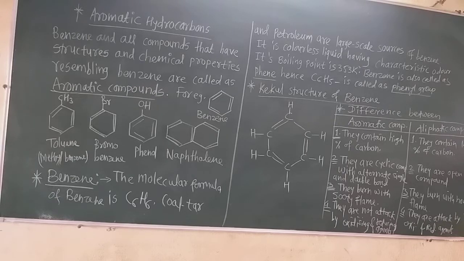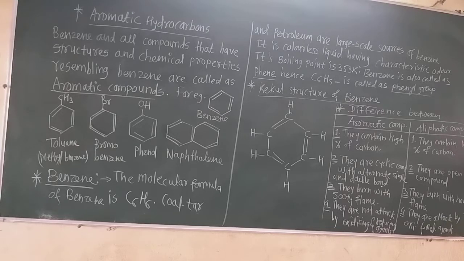Now Kekulé, the scientist, gave the structure of benzene as shown in the figure. So there are 6 carbon atoms which are alternately joined by single and double bonds, and there are 6 hydrogen atoms, one on every carbon atom. You know the valency of carbon is 4. Carbon is tetravalent. So every carbon has 4 bonds around it in benzene. Now benzene can be shown as only this hexagonal ring having alternate single and double bonds.